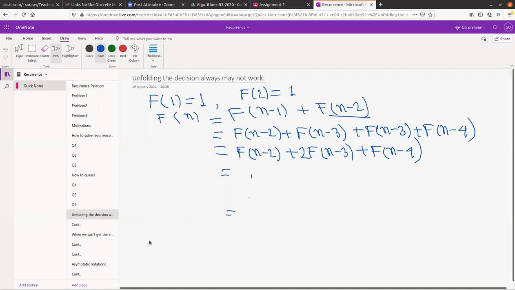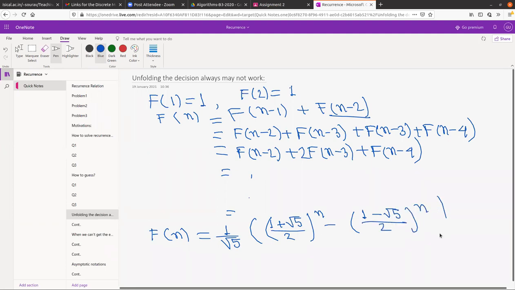Also, if I mention the solution, it looks like 1 by root 5. I think many of you already know that. If I am writing that expression down, please let me know. 1 minus root 5 by 2. Yeah, so this is the solution for the Fibonacci sequence.